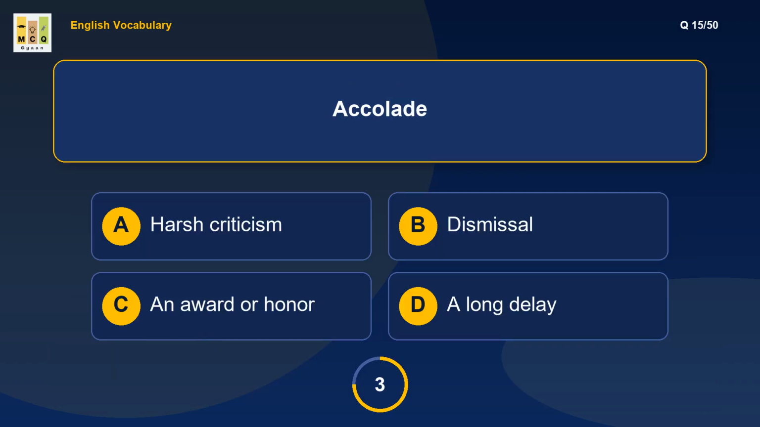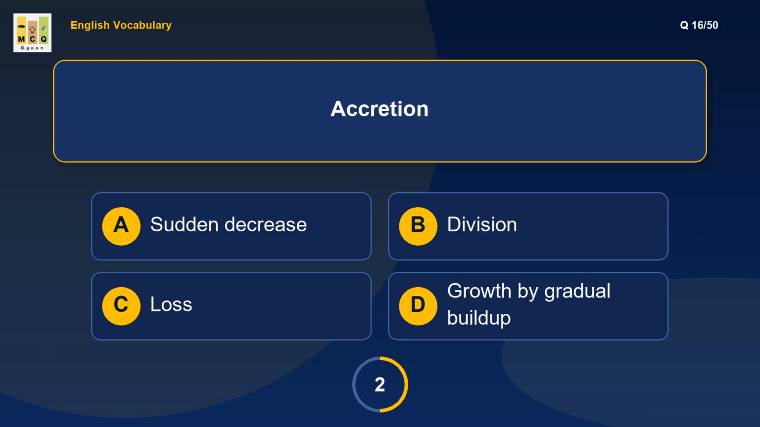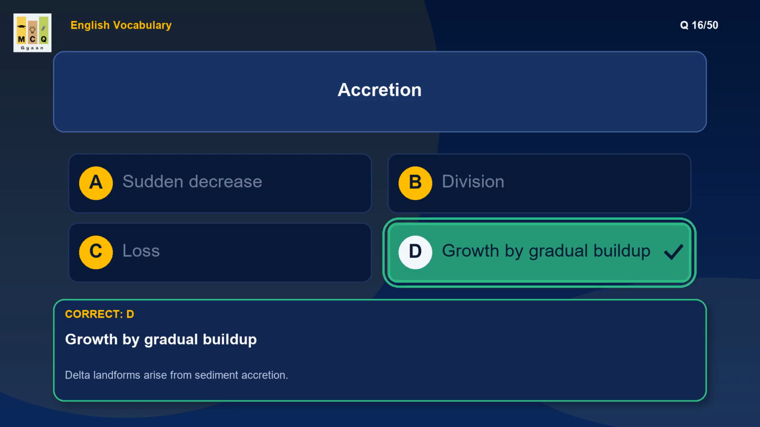What is the meaning of accolade? Accolade means high praise or honor. Example: the scientist received many accolades. What is the meaning of accretion? Accretion means gradual growth. Example: delta landforms arise from sediment accretion.